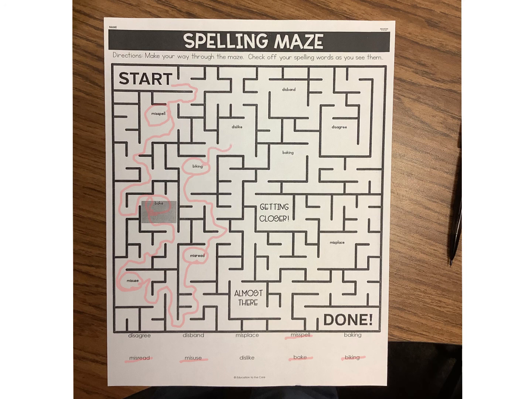I'm going to try to get to the word dislike. Remember that the prefix dis means not. So I know that dislike means to not like. I'm going to come down and I'm going to cross off dislike. Then I'm coming back into my maze.